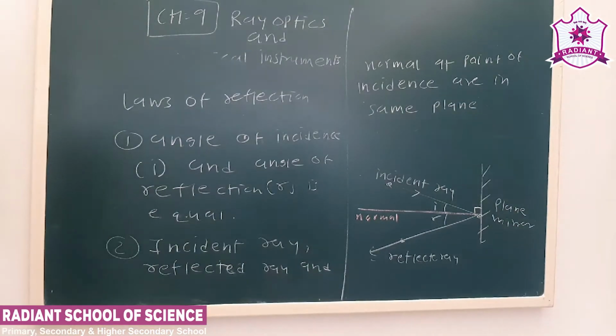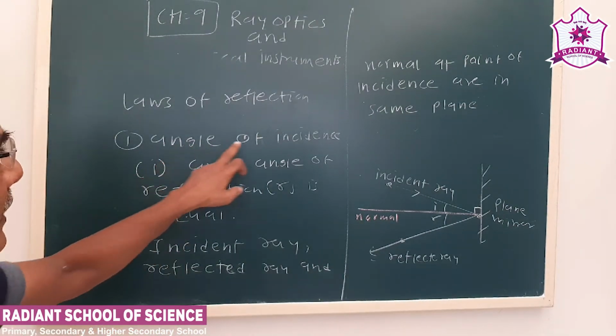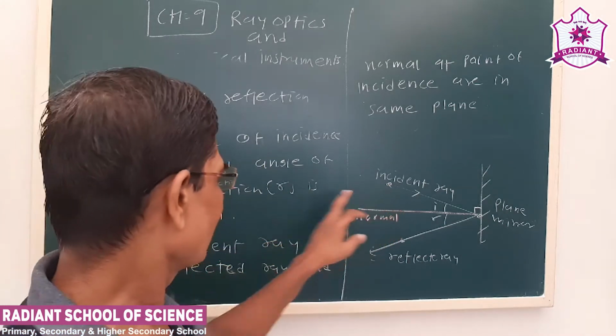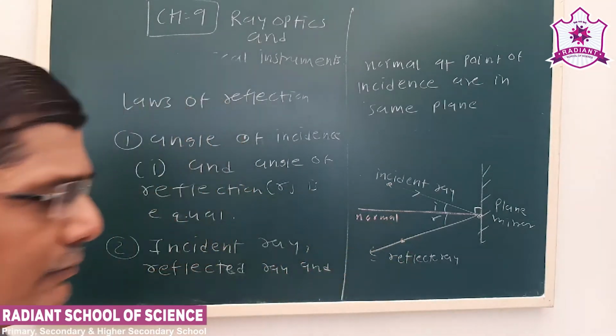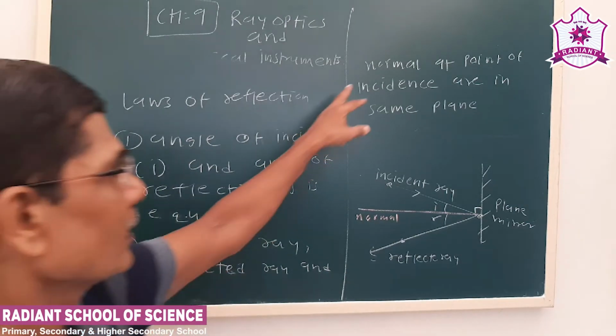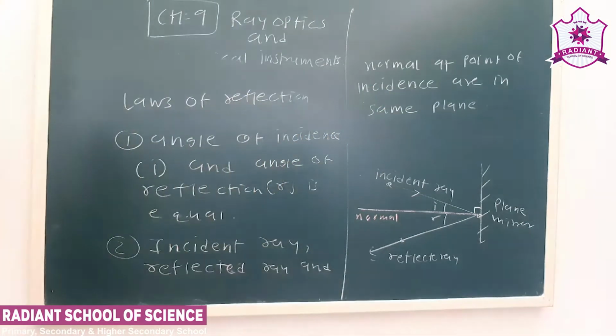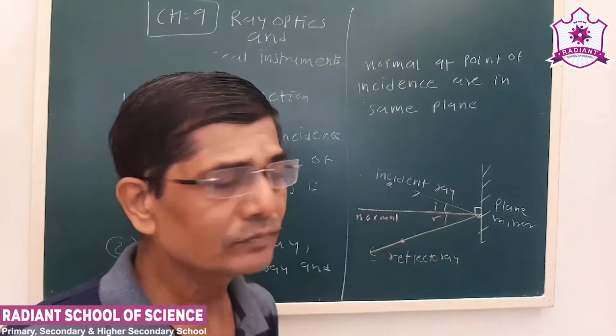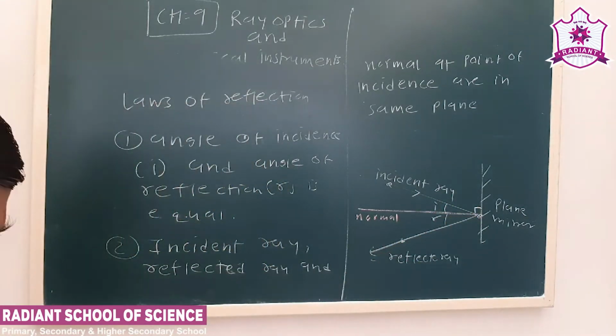This is the second law of reflection. See the laws of reflection again. The angle of incidence I and angle of reflection R are equal. Secondly, the incident ray, the reflected ray, and the normal at the point of incidence are in the same plane. Here we have considered the plane mirror.